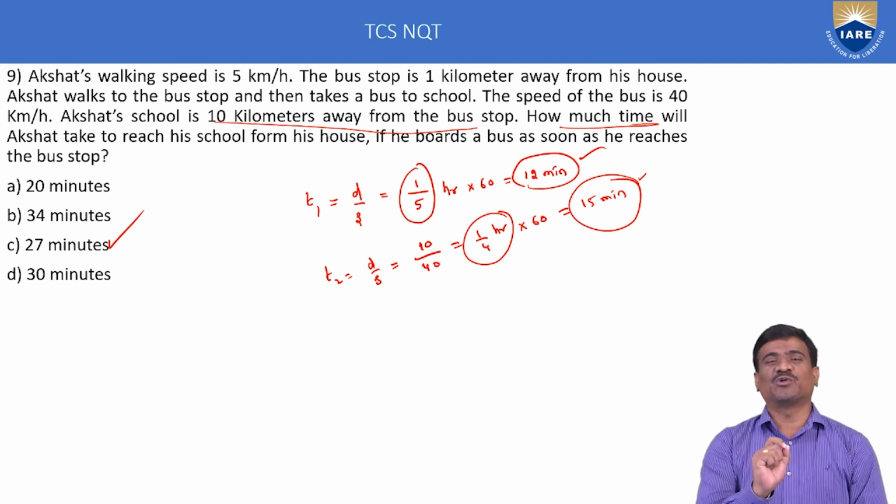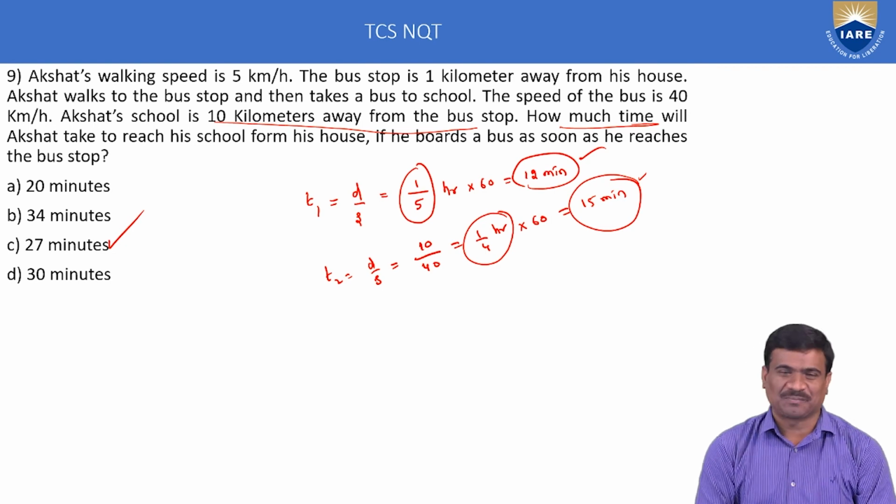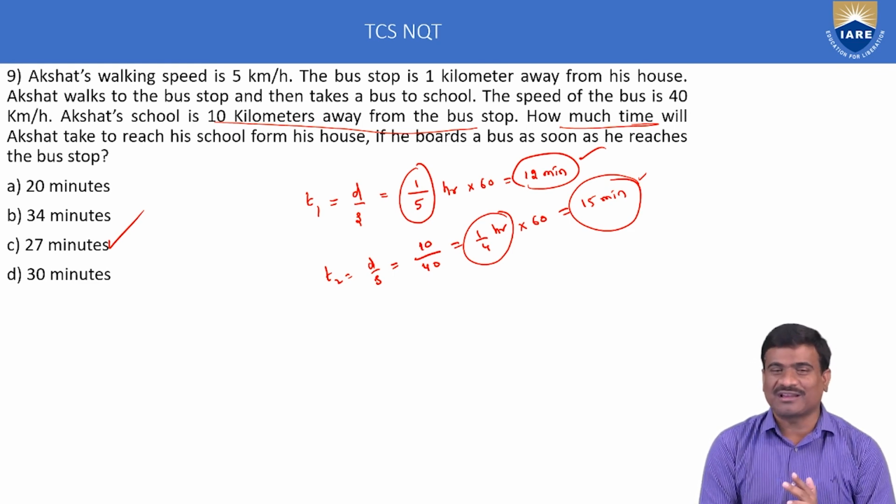Second concept, boat and stream, is another important one. Boat and stream application: time is equal to distance by speed. Calculate either the speed of downstream or the speed of upstream. Downstream speed is x plus y, upstream speed is x minus y. X means boat speed, y means stream speed or water speed.